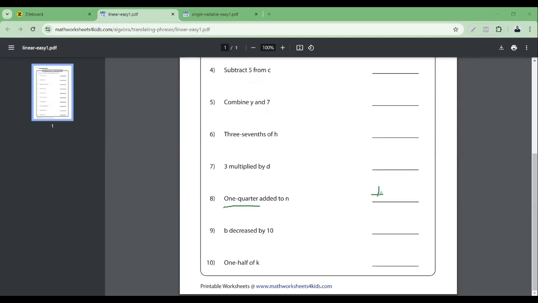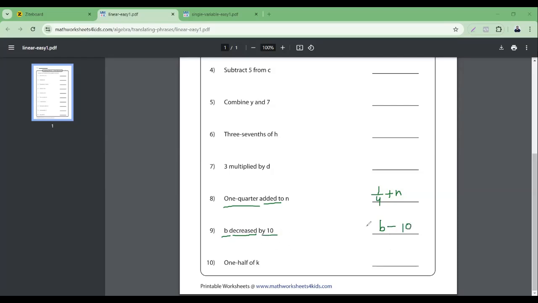1/4 means 1/4 added to N. B decreased by means this is reducing. This is reducing means this should be before in the subtraction. Decrease means subtraction. So decrease by 10.